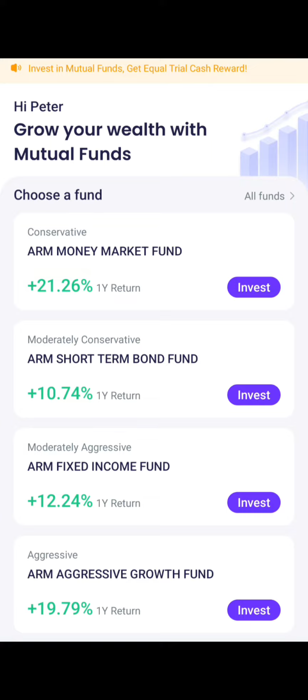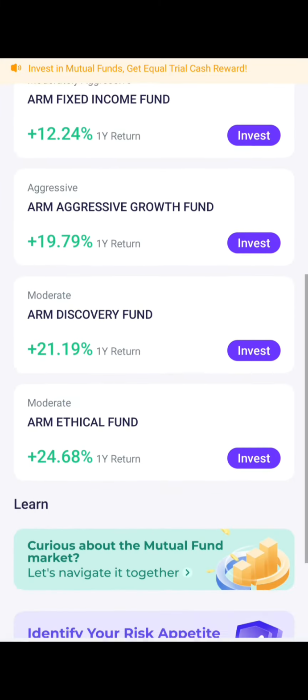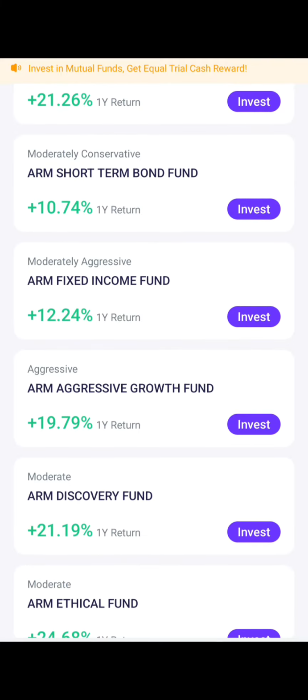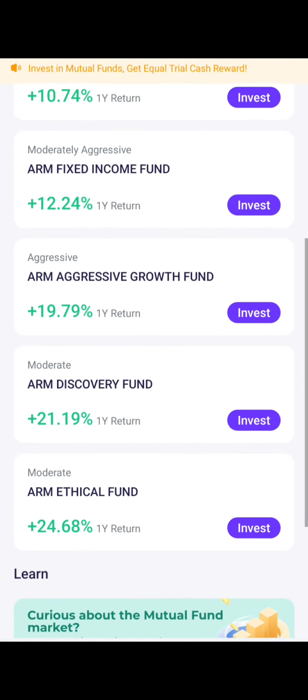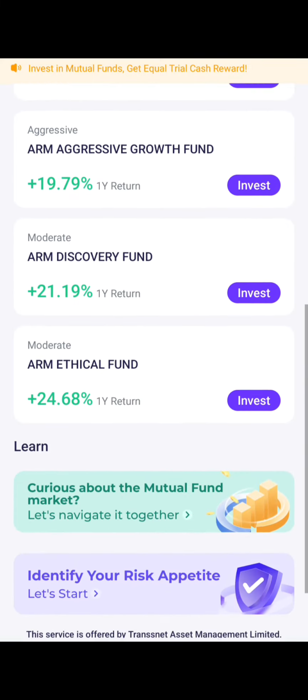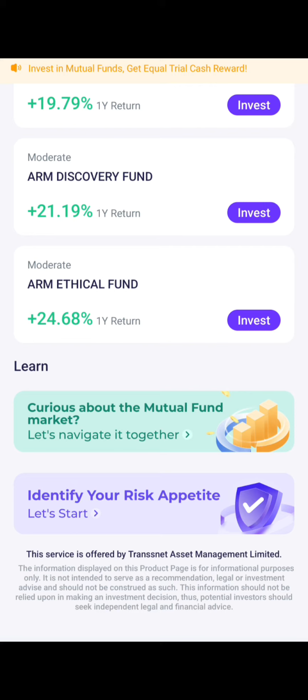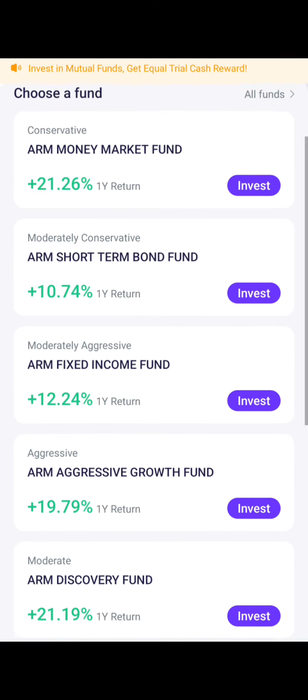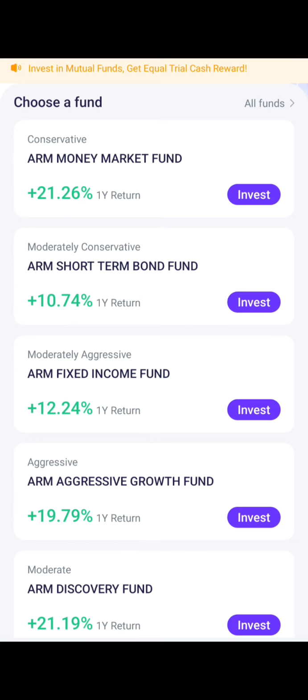As you can see, we have different funds here, and I will explain each fund to you one by one. Before we move forward, one of the key benefits of mutual funds is the fact that you are not the one that is going to manage it. It will be managed by professional management. Also, one of the key benefits of mutual funds is diversification to reduce your risk. The third one is the flexibility to match various financial goals. It's so flexible.